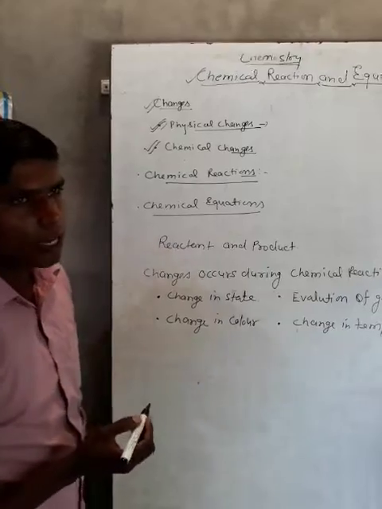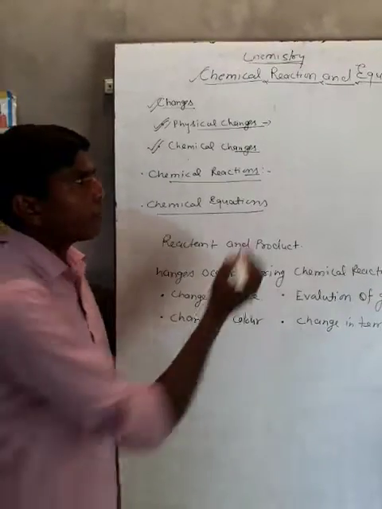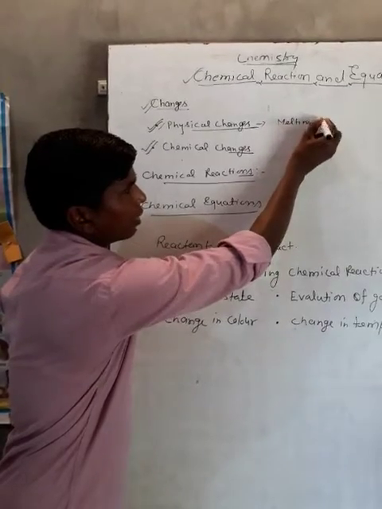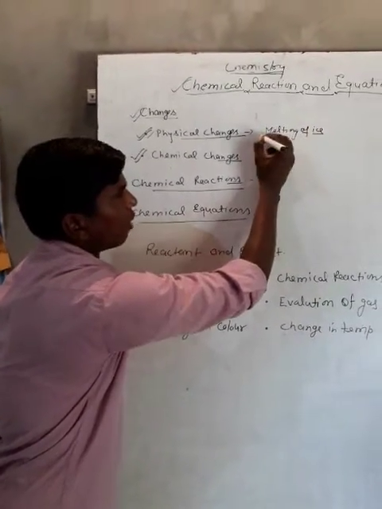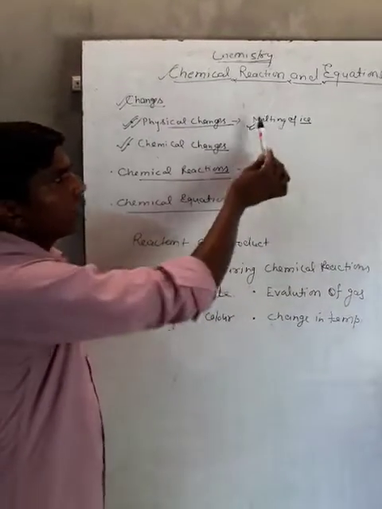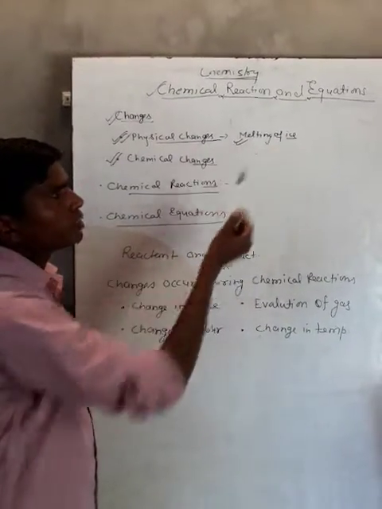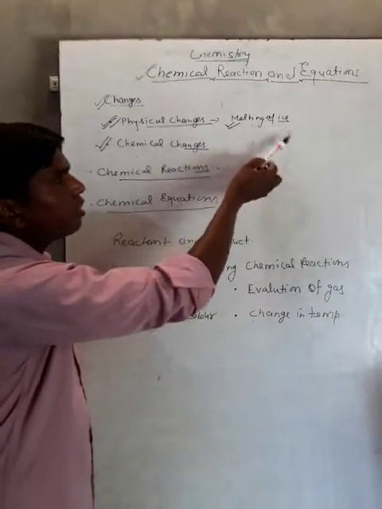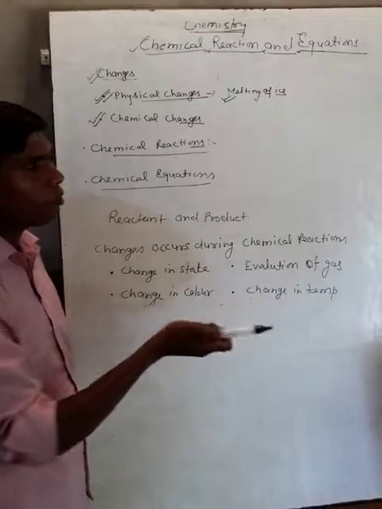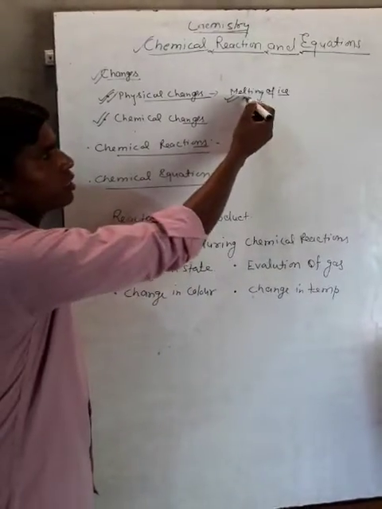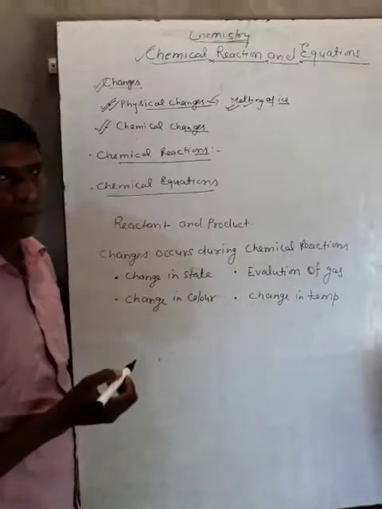For example, melting of ice. The melting of ice is a type of physical change because in the melting of ice no new substance is formed. When the ice melts it forms water, and water can again freeze to form ice, so it can be reversed. So it is called a physical change.